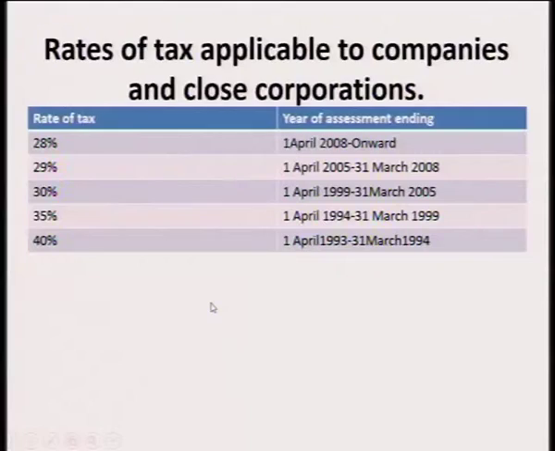And we've got the rates of tax applicable to companies and closed corporations. 28% was applicable from the 1st of April 2008 onward. Then 29% was applicable from the 1st of April 2005 to the 1st of March 2008. And 30% as a tax rate was applicable from the 1st of April 1999 to the 1st of March 2005. This was back then. Then 35% was applicable from the 1st of April 1994 to the 31st of March 1999. Then 40% was applicable from the 1st of April 1993 to the 31st of March 1994.